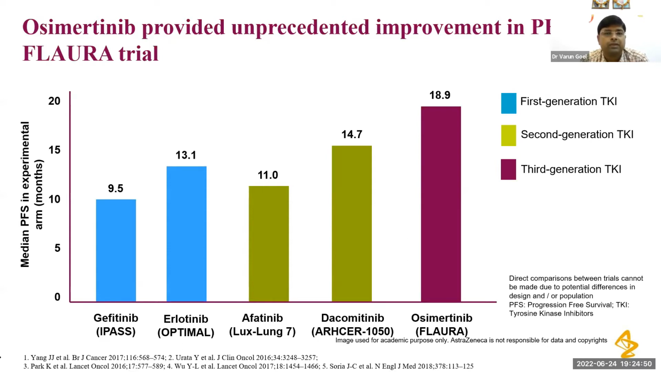For reference, median PFS in first generation TKIs is around 10 to 12 months. In second generation TKIs, 11 to 15 months, slightly better than first generation TKI, but not much. But with the third generation TKI, in the landmark trial FLAURA, they have shown that PFS is around 19 months. Compared with gefitinib, it is almost double the first generation TKI. So osimertinib has provided unprecedented improvement in PFS in the FLAURA study.